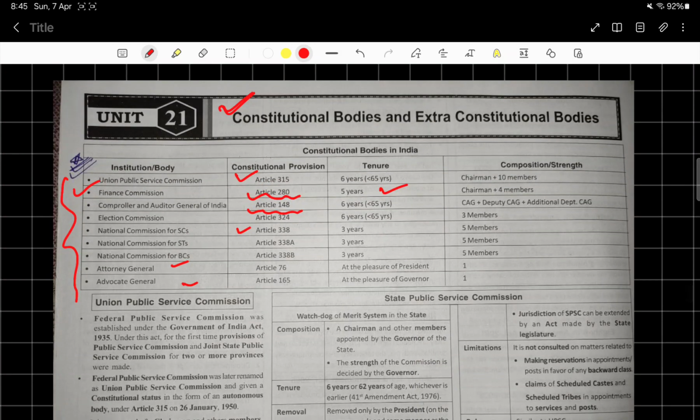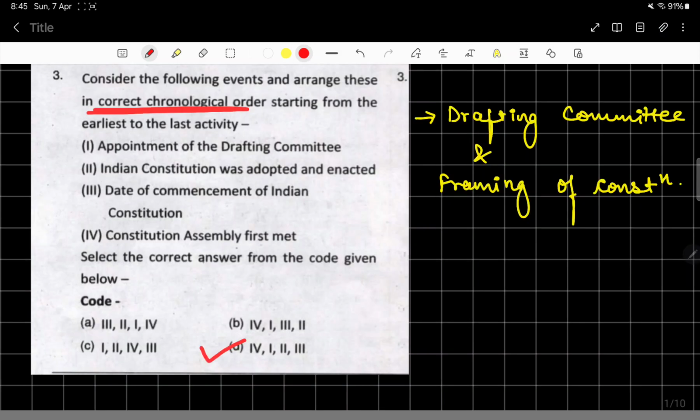We need to learn the names of the constitutional bodies, because of course they are asked again and again in UPSC as well as UPPSC prelims. Now next: consider the following events and arrange these in correct chronological order, from the earliest to the last. Looking at this chronological question, I find it a little difficult to learn, to be very honest, but of course Laxmikant is a good option for this. The drafting committee, the framing of the Constitution and other things mentioned in Laxmikant can be of great help to all of us, and we can solve this question through it easily.